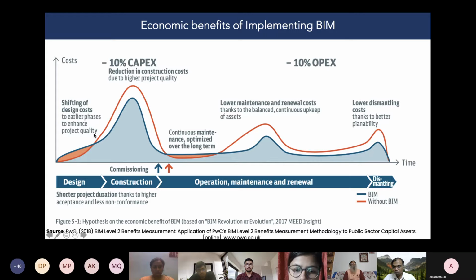Till the design, you have done a BIM, that is LOD 350 model, then updated to 400, fabrication, everything. On the site, whatever changes you make, you update back to the model, then it becomes a digital twin. It's nothing but a virtual asset of your real facility. So you are handing over the digital twin to the client and the operation team so that they can integrate it for facility management.